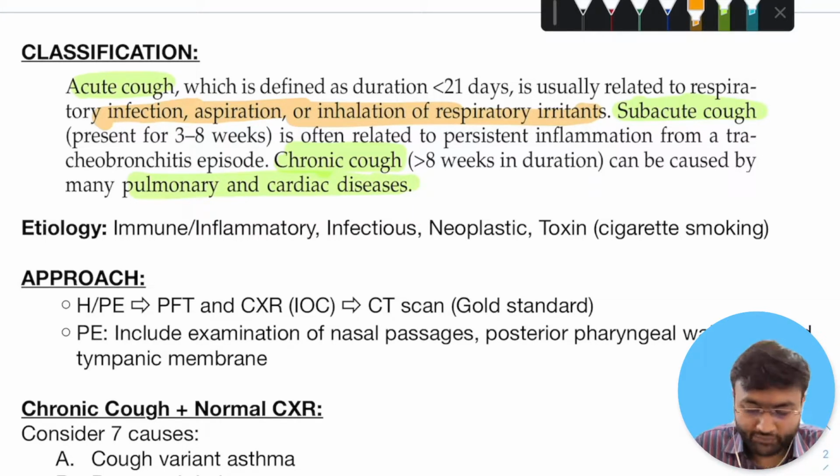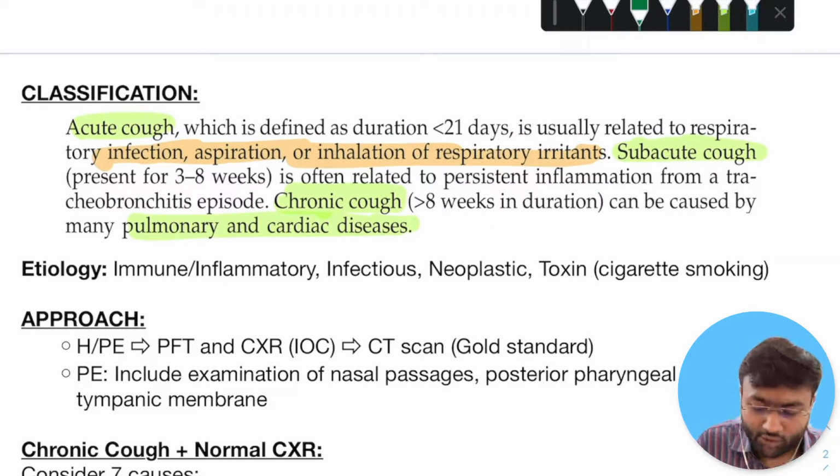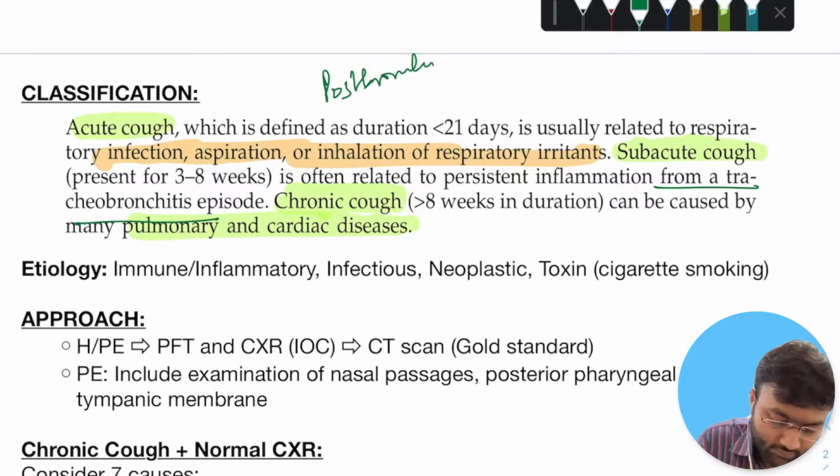If subacute cough is your domain of discussion, that is when the patient gives a history of 3 to 8 weeks of cough, you should think of the residuum of the inflammation from a tracheobronchitis episode. This is referred to as post bronchitis cough. It generally lasts for less than 2 months in duration.